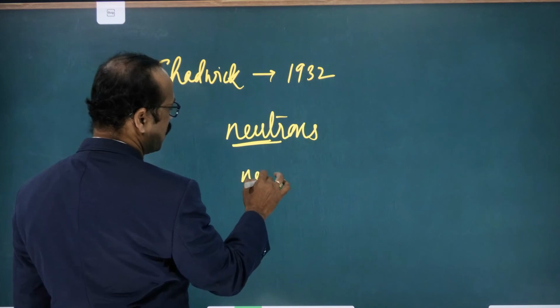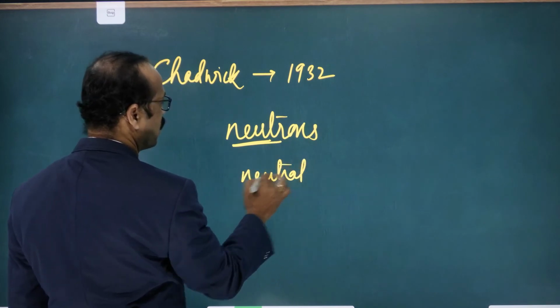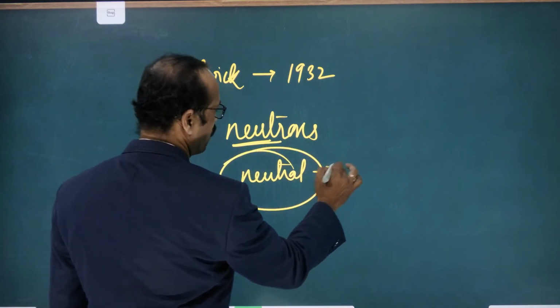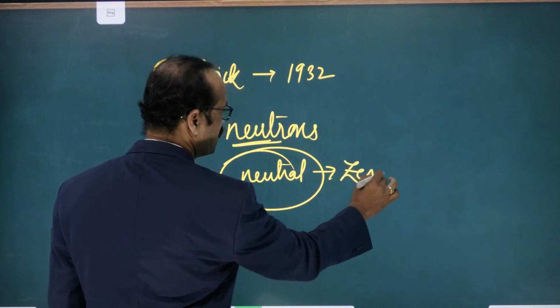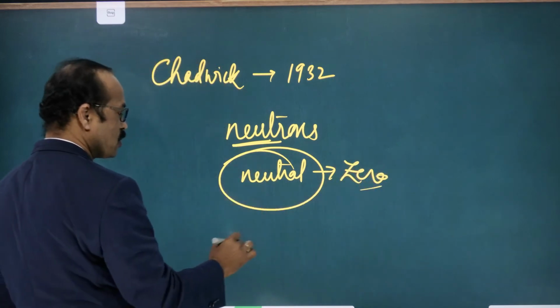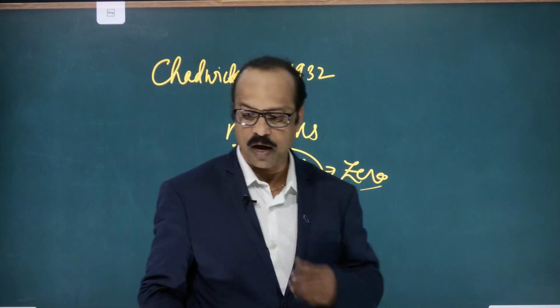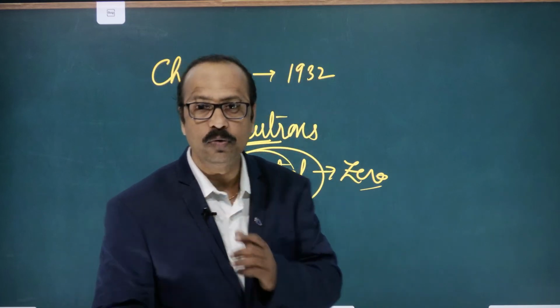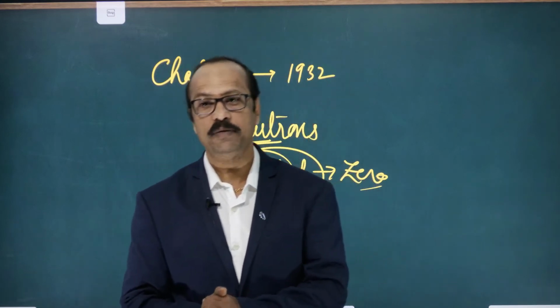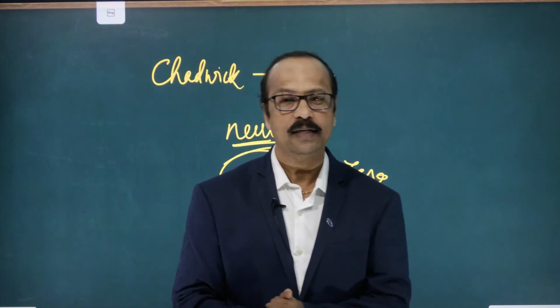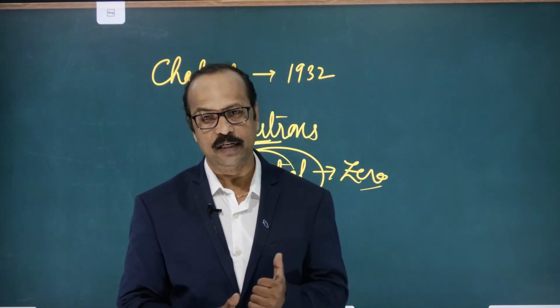So neutrons, the name itself says neutral. Neutral means what? They do not have any charge. The amount of charge present on them is 0, but they have mass approximately equal to the proton. So in this way, James Chadwick discovered the neutrons in 1932.